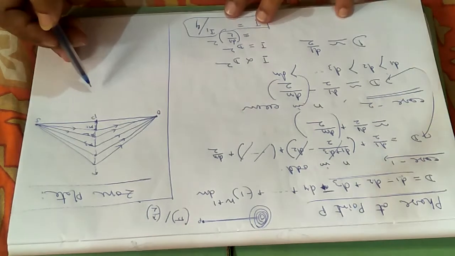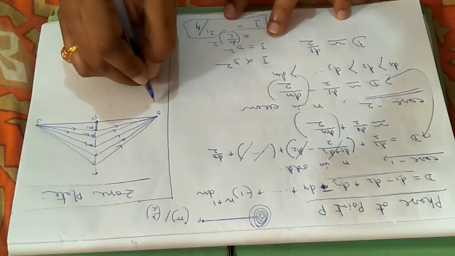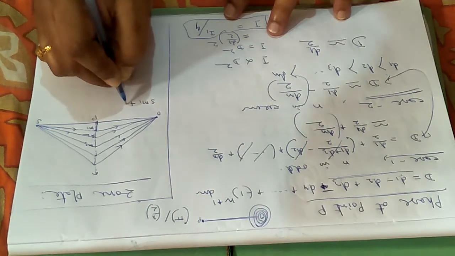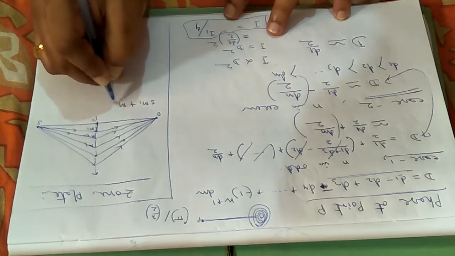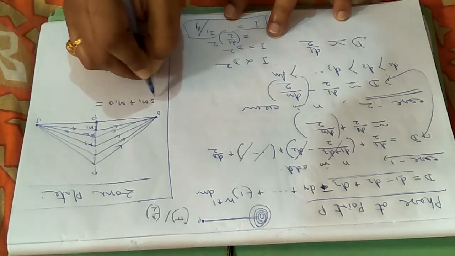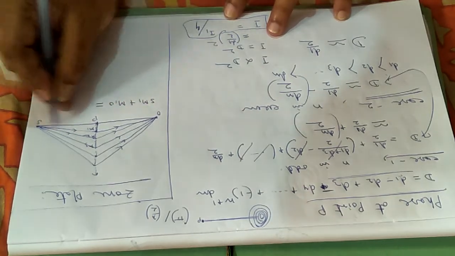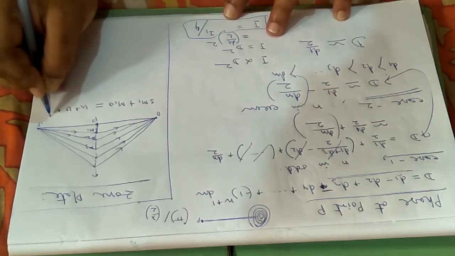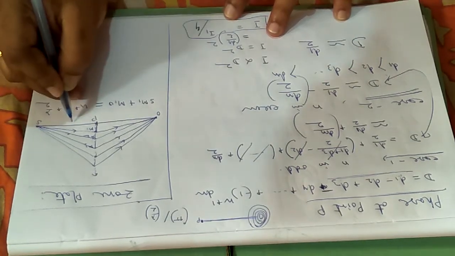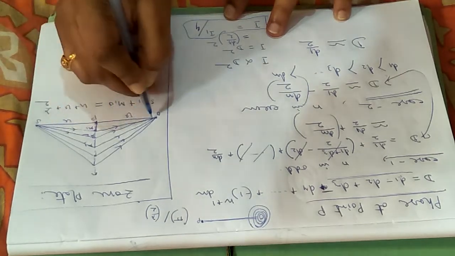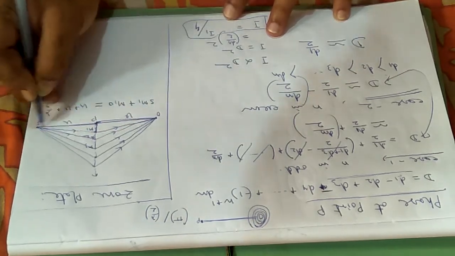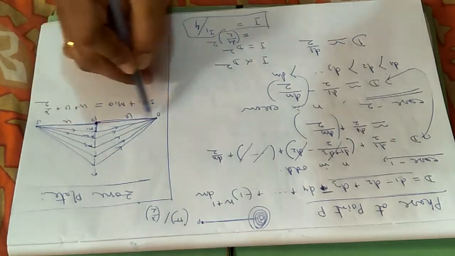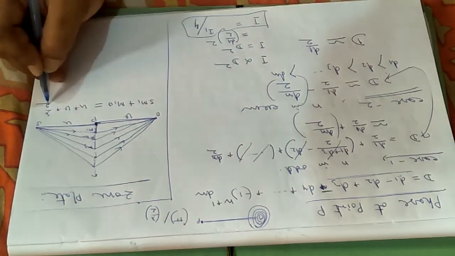So if this is the zone plate, then the condition to be satisfied is SM1 plus M1O, this distance plus that distance, will be equal to u plus v plus lambda by 2. If I consider this distance is u and this distance is v, that is, the distance between the source and the zone plate equals u, and zone plate and the point is v, then I can write this.